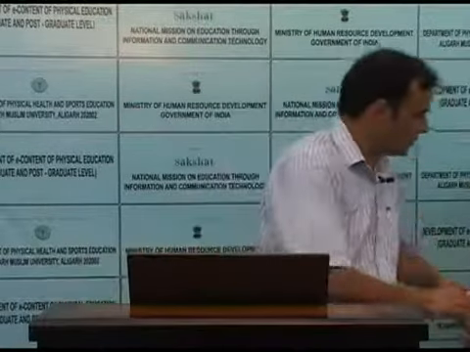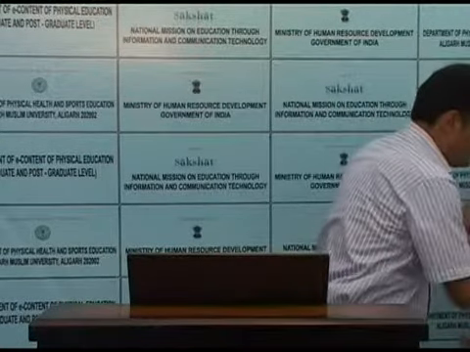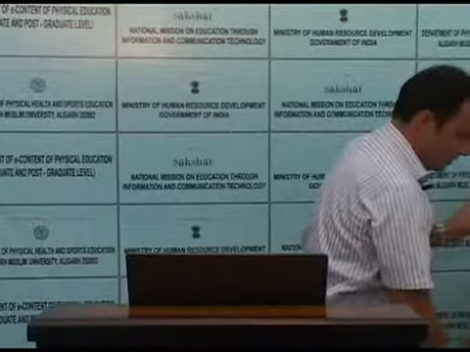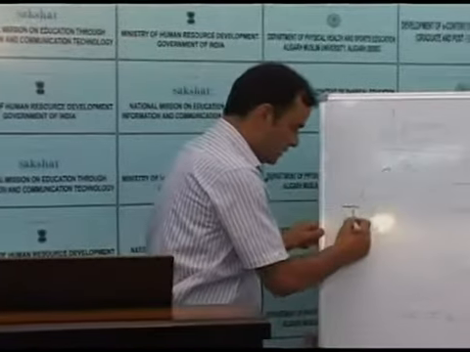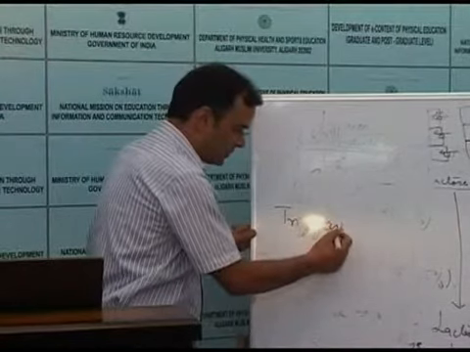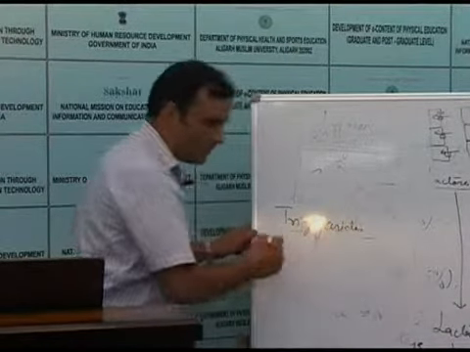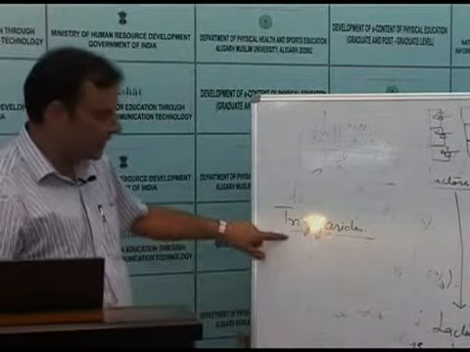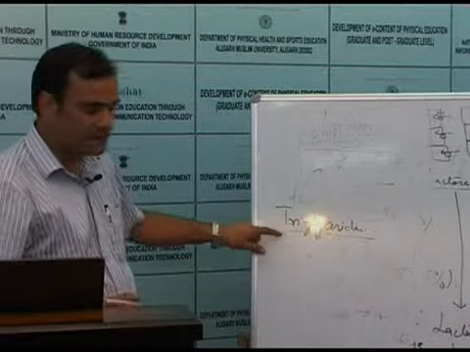So once the fat is emulsified, it is acted upon by the pancreatic lipases. The major fat that is present in our diet is triglycerides.